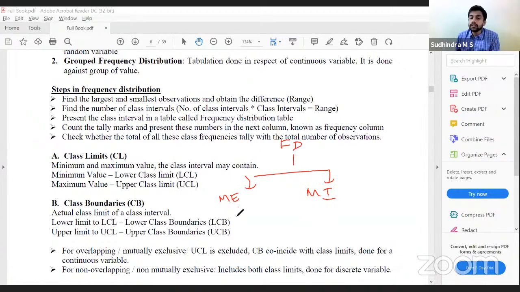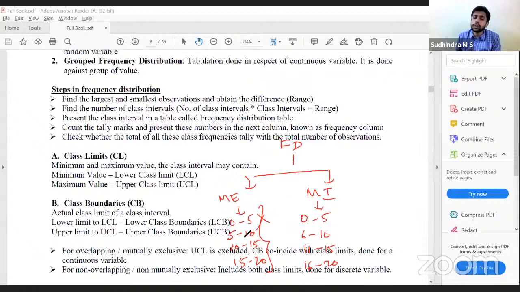Mutually exclusive examples: 0 to 5, 5 to 10, 10 to 15, 15 to 20, etc. Mutually inclusive: 0 to 5, 6 to 10, 11 to 15, 16 to 20, etc. In the case of mutually exclusive, there is no confusion; the class limit itself will be the class interval.